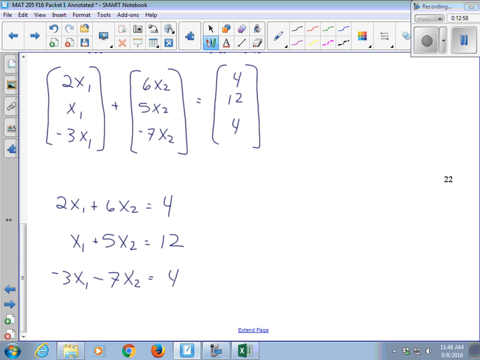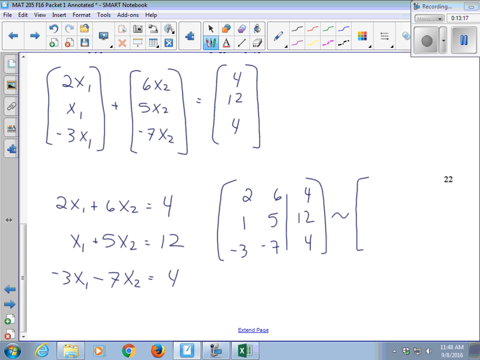I would translate this to 2, 6, 4, 1, 5, 12, negative 3, negative 7, 4. And after 4 different moves, I got it into RREF form, and I got 1, 3, 2, 0, 1, 5, 0, 0, 0.